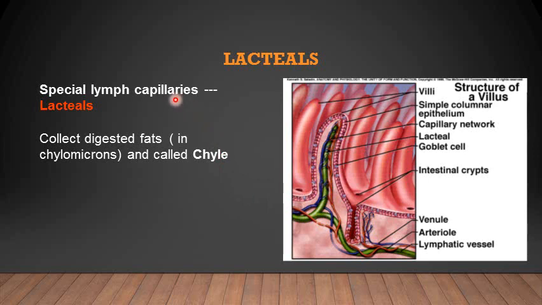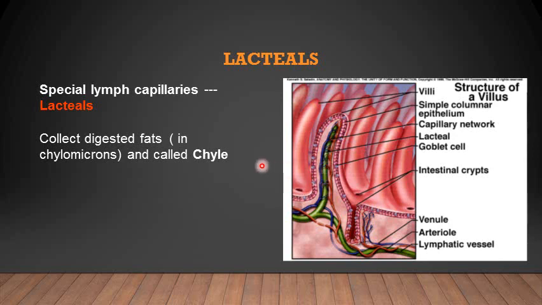There are very important lymph capillaries present in the gastrointestinal tract, which are known as lacteals. These lacteals are present in the villi of the gastrointestinal tract. In the small intestine, the villi are present, and along with the blood capillaries in these villi, there is also a lymph capillary, known as the lacteal.